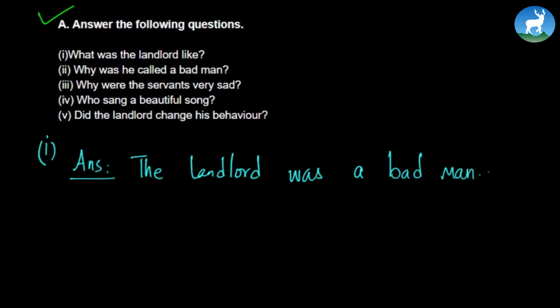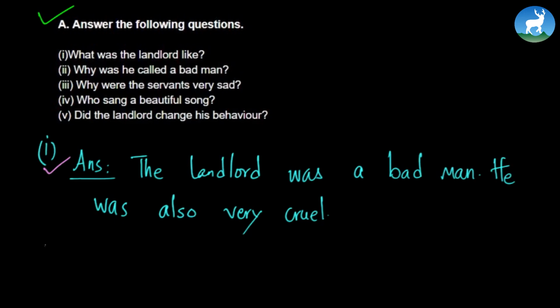You can also add, he was also very cruel. We can also write he never smiled, he never laughed, never danced, but those are optional. So the answer is, the landlord was a bad man. He was also very cruel.